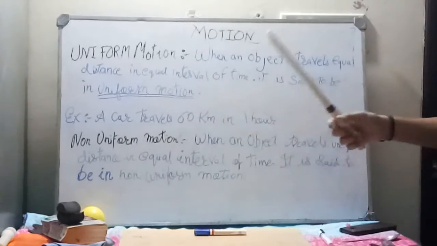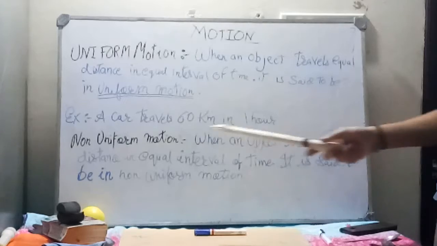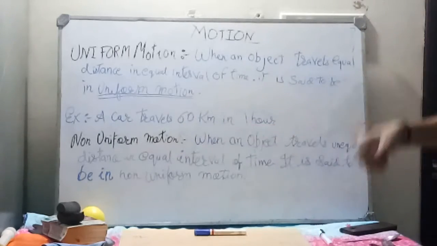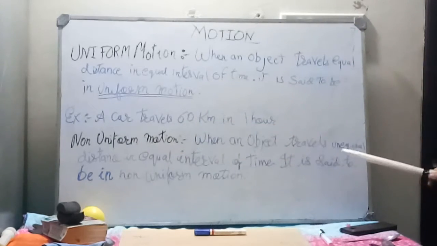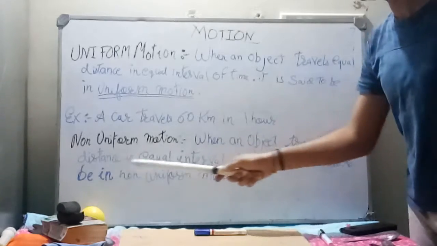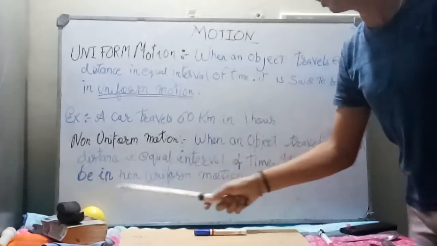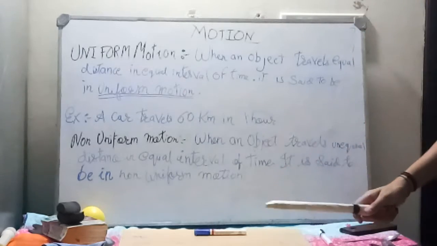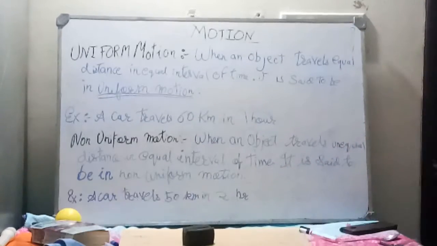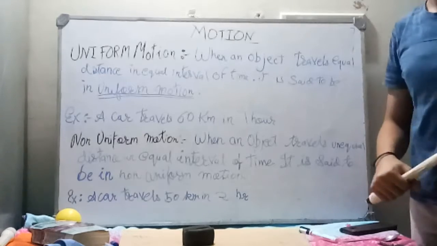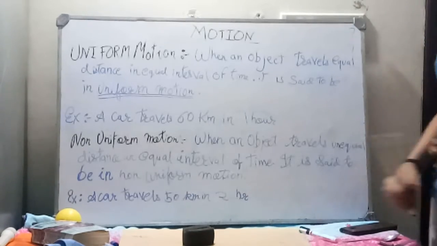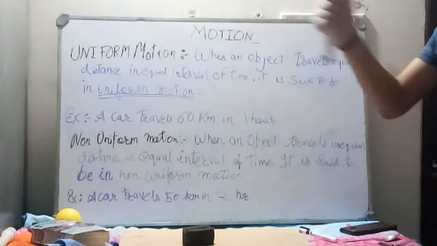Now we will go on to non-uniform motion. When an object travels unequal distance in equal intervals of time, it is said to be in non-uniform motion. What can be an example of non-uniform motion?